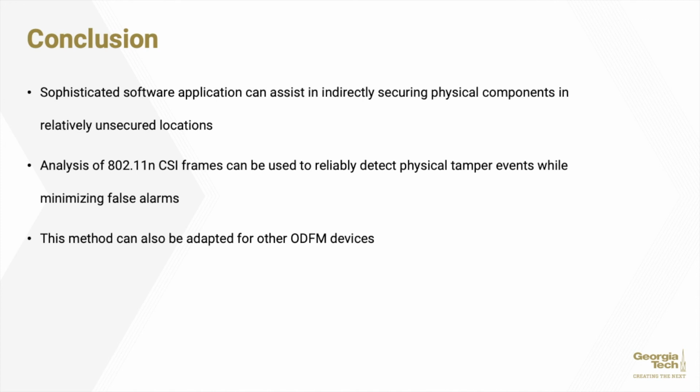In conclusion, the authors of this paper devised a sophisticated solution that can be applied to directly secure physical components using an existing piece of information in 802.11n CSI frames. This can reliably detect over half of the true tamper events while minimizing false alarms. It can also be noted that this method, although designed for 802.11n networks, can be adapted using the same styles of algorithms to other OFDM devices, simply adjusting for hardware differences.